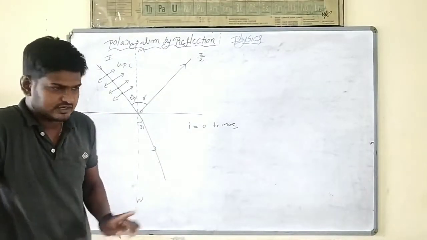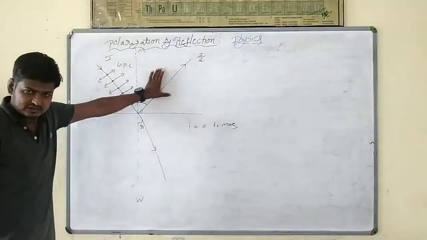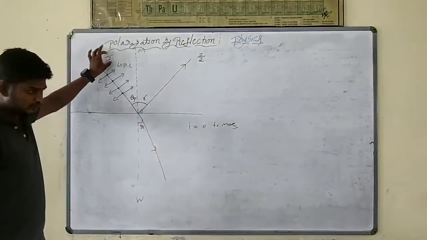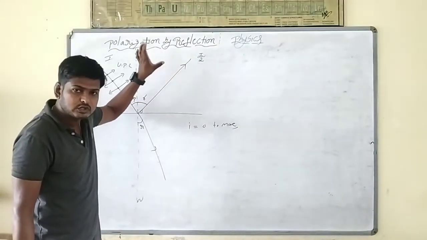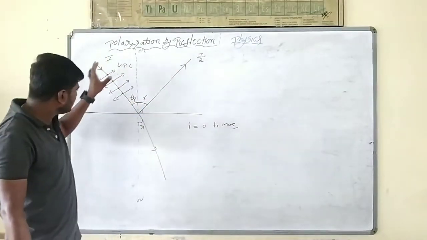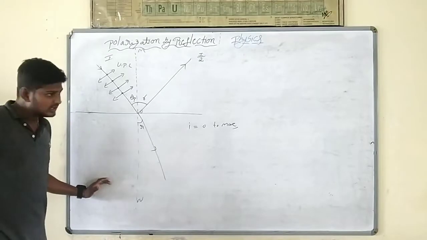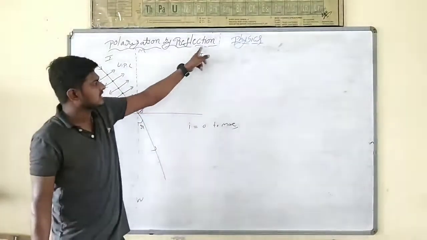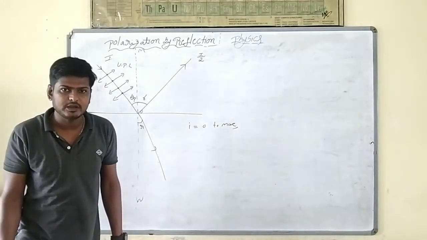Polarization by reflection. We incident an unpolarized light. Part of the light will be reflected. The intensity will be I. When I observe the intensity of the reflected light by increasing the angle of incidence, at a particular angle of incidence the intensity of the reflected light becomes I by 2.